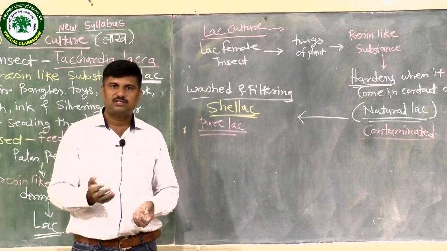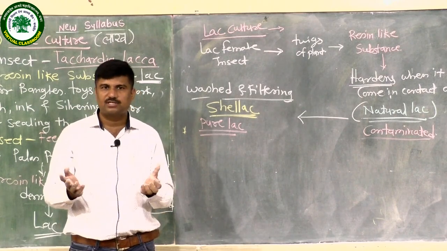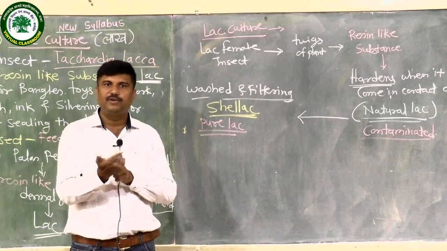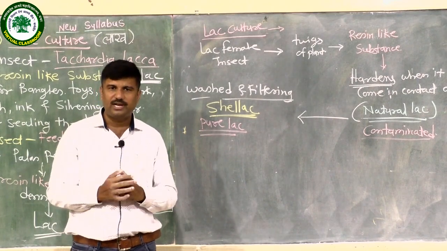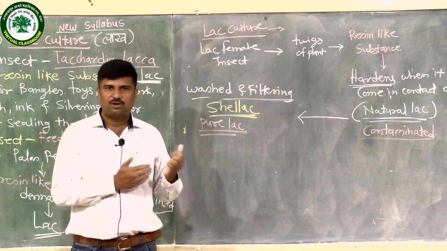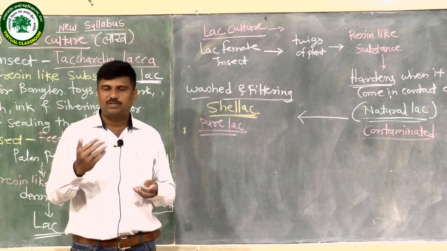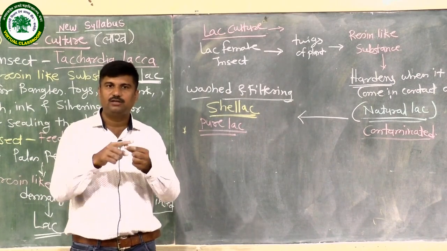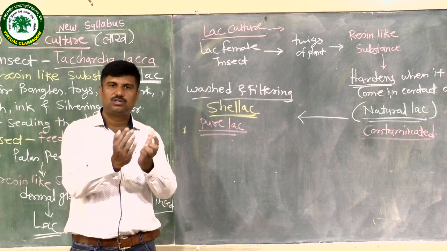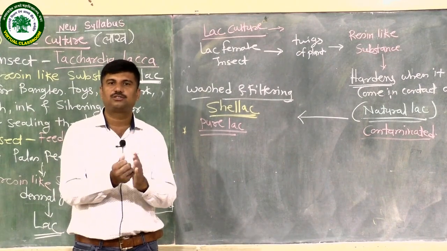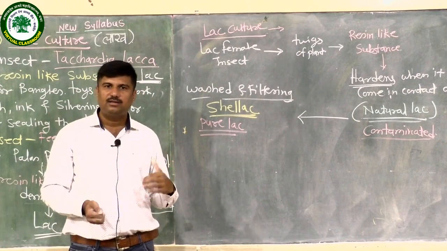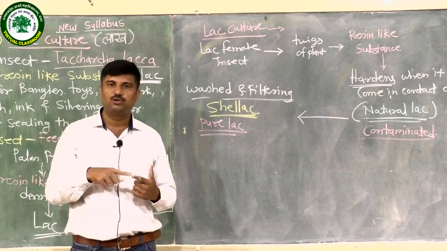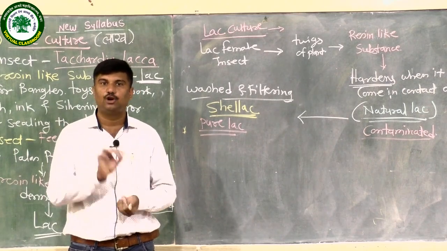The tribal people, rural people or farmers collect twigs with the encrustation of the lac insect and bind them to the bunch of branches of these plants. This methodology is known as artificial inoculation.